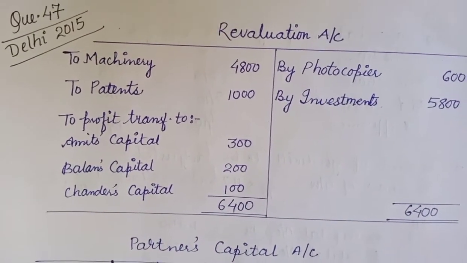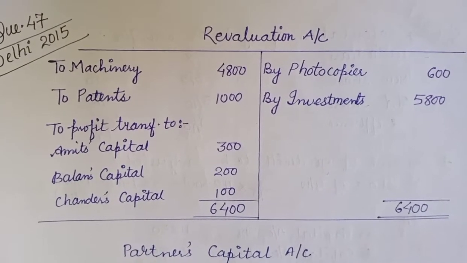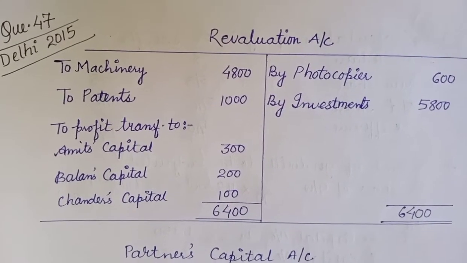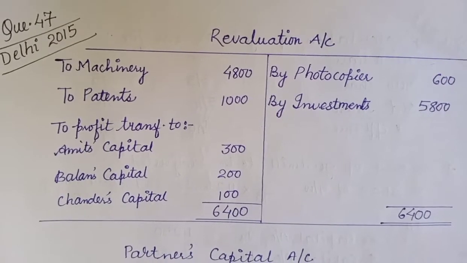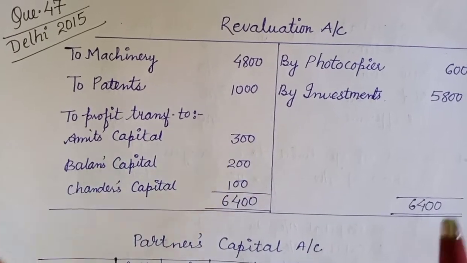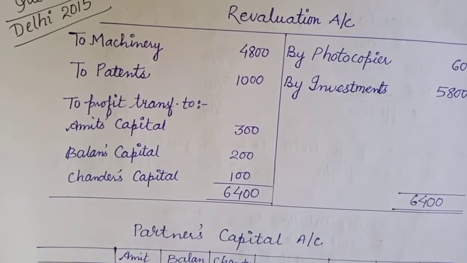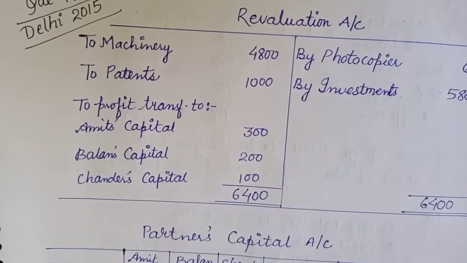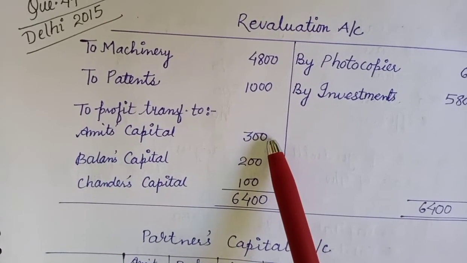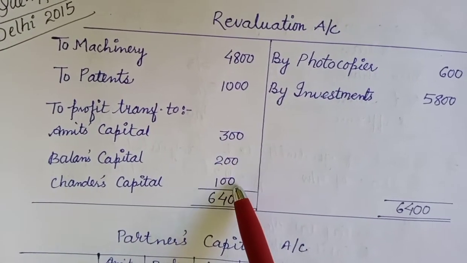Chandir took over the investment for rupees 15,800. Right now the investment value is 10,000. In the balance sheet you can see 10,000 is written, and Chandir has taken it for 15,800, that means 5,800 is again an increase in investment. So I have written this on the credit side in the revaluation account, and then the profit has been distributed in the old ratio to Amit, Balan and Chandir: 300, 200 and 100.